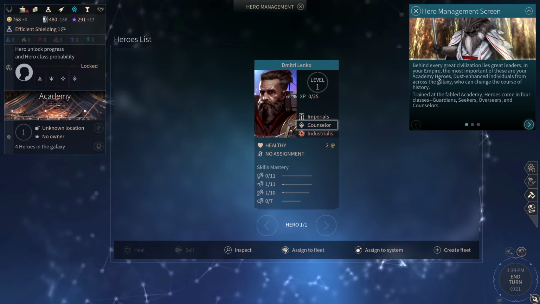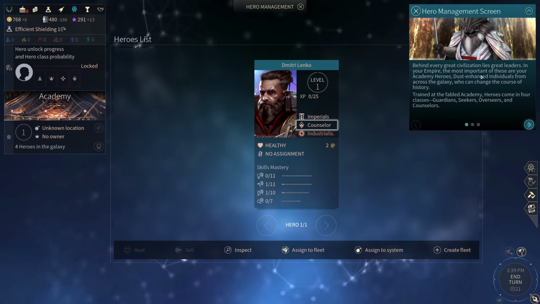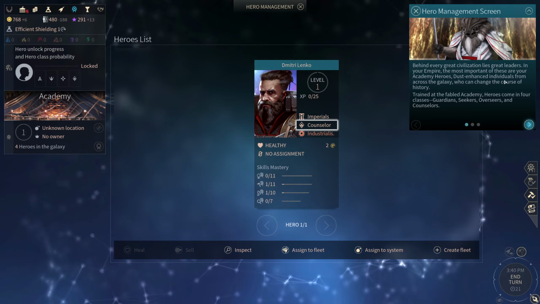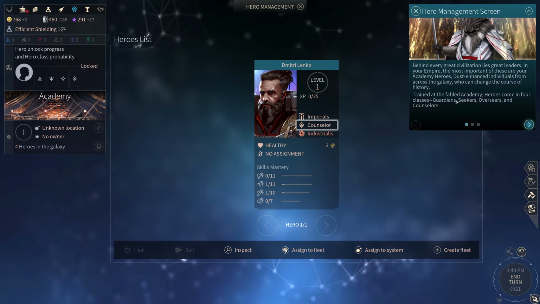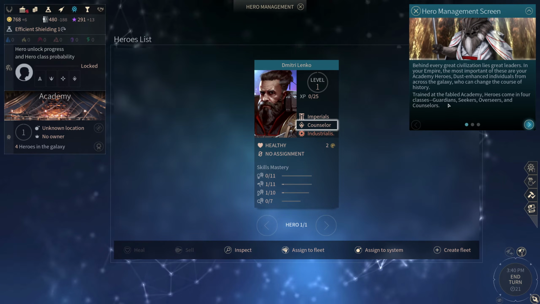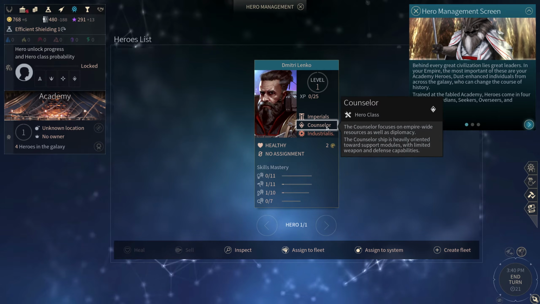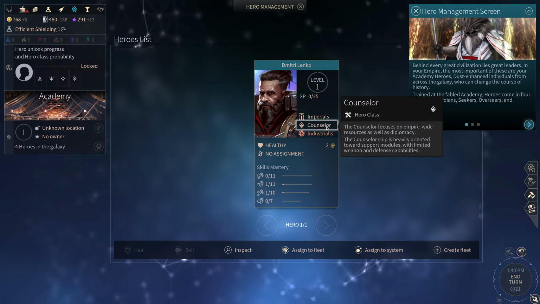Let's go to hero management. Behind every great civilization lies great leaders. In your empire, the most important of these are your academy heroes, dust-enhanced individuals from across the galaxy who can change the course of history. Train at the fabled academy, heroes come in 4 classes: guardians, seekers, overseers, and counselors. So it looks like Dimitri is a counselor. The counselor focuses on empire-wide resources as well as diplomacy. The counselor's ship is heavily oriented towards support modules with limited weapon and defense capabilities. So he's like a Jedi.